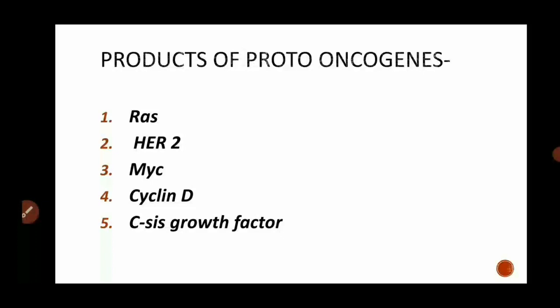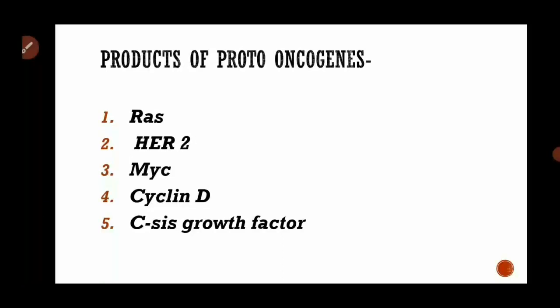Then next is the MYC gene. This gene is required for the process of transcription. Then next is cyclin D. Cyclin D has a job to make a protein called RB tumor suppressor protein inactive.